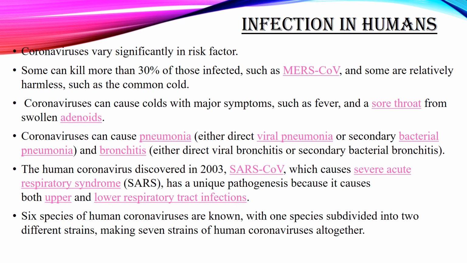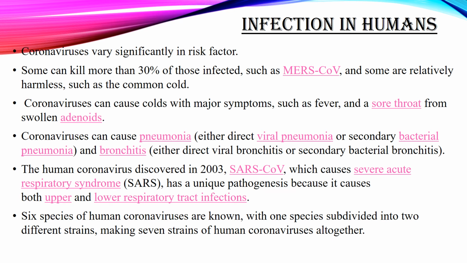Infection in humans. Coronaviruses vary significantly in risk factor. Some can kill more than 30% of those infected, such as MERS-CoV, and some are relatively harmless, such as the common cold. Coronaviruses can cause colds with major symptoms such as fever and a sore throat from swollen adenoids. Coronaviruses can cause pneumonia, either direct viral pneumonia or secondary bacterial pneumonia, and bronchitis. The human coronavirus discovered in the year 2003, SARS-CoV, which causes severe acute respiratory syndrome, has a unique pathogenesis because it causes both upper and lower respiratory tract infections.